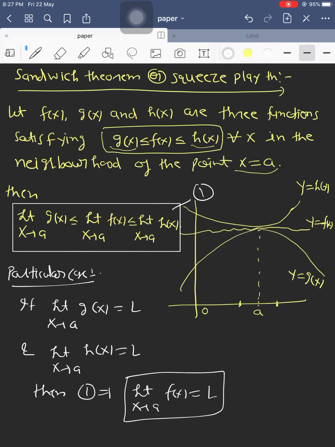If we move towards a on either of the graphs, either g(x), h(x) or f(x), all functions approach the same height. Suppose this height is L. All functions approach the same height L, and therefore we can say that when x approaches a, the limiting value of f(x) is also equal to L. Okay, this is the statement of the Sandwich theorem.